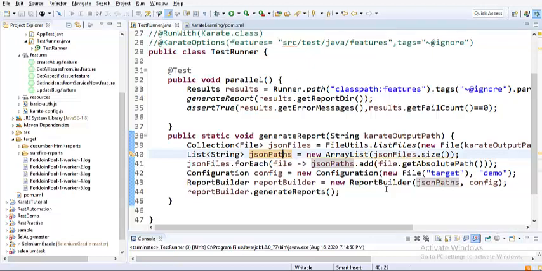So, in our last couple of learnings, we have achieved parallel running and we have also integrated Cucumber reporting with our Karate test so that we have all the reporting in one place, which gives a holistic view. So, in this lecture, I have another feature to present, which is the logging mechanism.